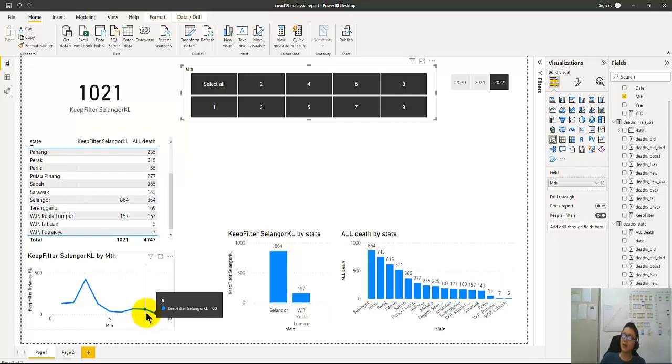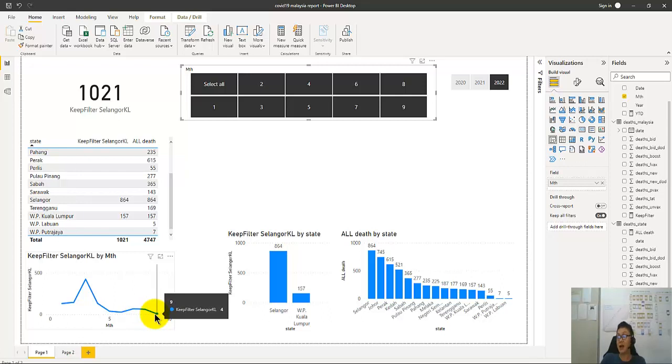On the 8th the month has 60 cases and the 7th has 57 cases. So we can see the trend, right? Starting from March, it dropped significantly in April to 132, then 36 and 25. So it's going down, keep going down, right?